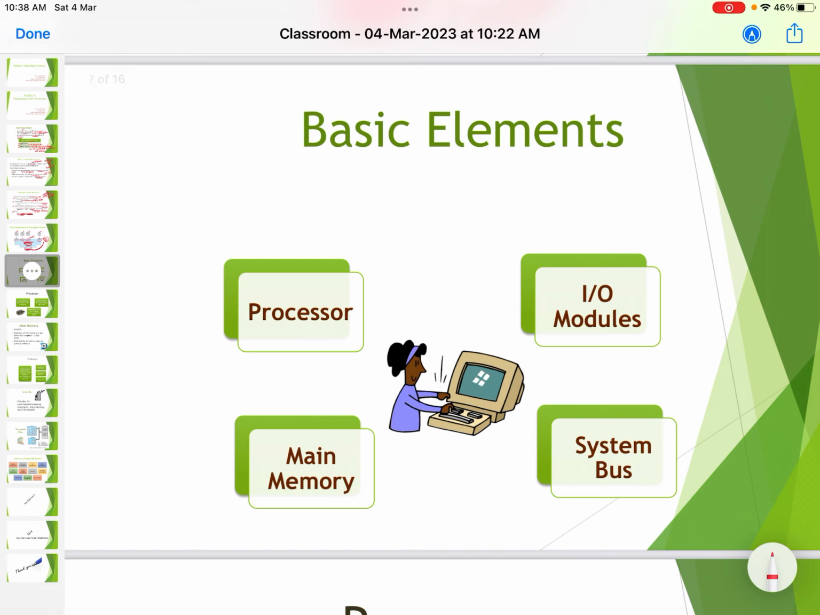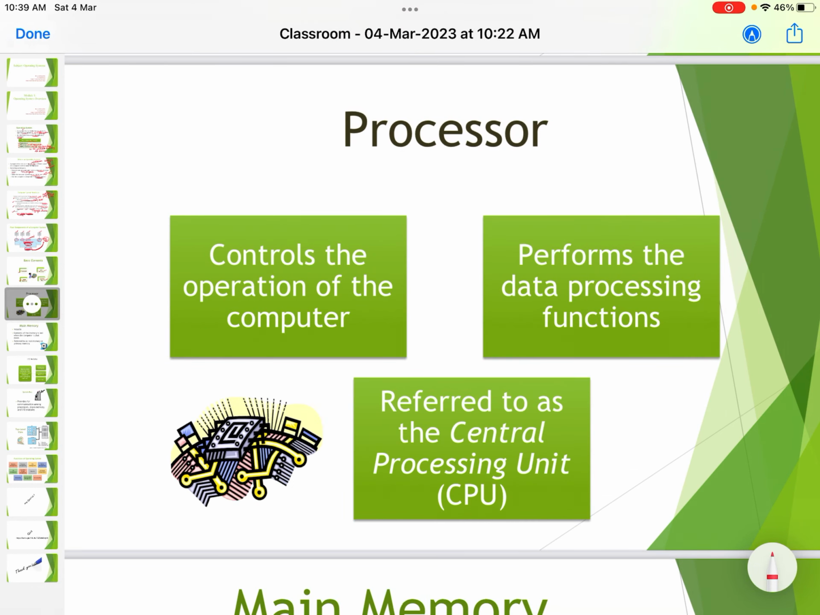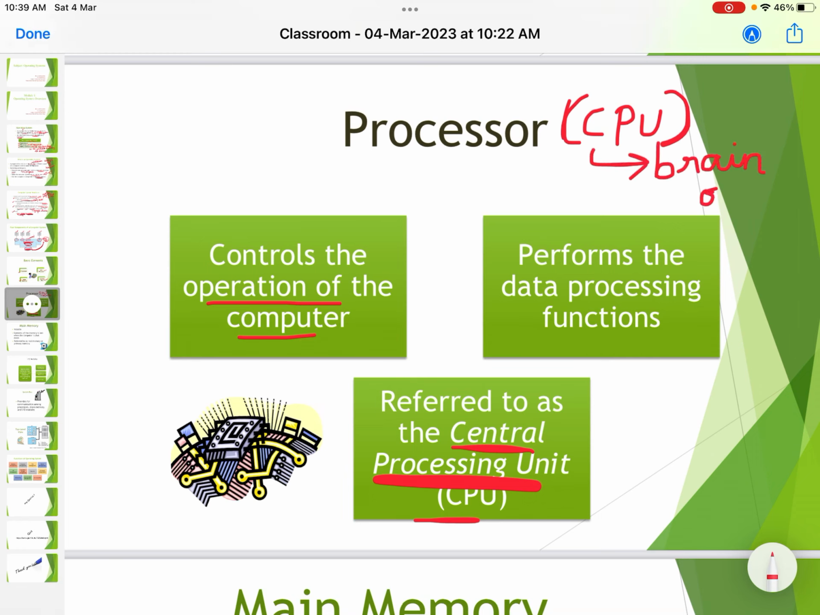Now basic elements are processor, main memory, IO modules and system bus. So processor controls the operation of the computer. What does a processor do? It will control the operation of the computer. Processor is also referred to as the CPU, central processing unit. So it is like the brain of the computer. It will process everything. It will give instructions for the operations to be performed. So it is nothing but the brain of a computer. Performs the data processing functions.